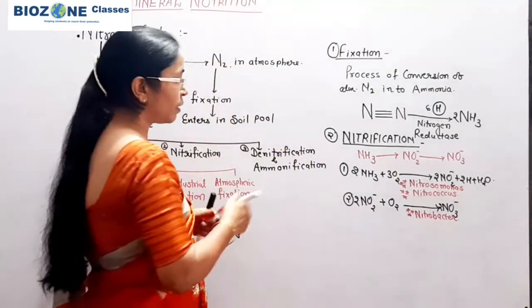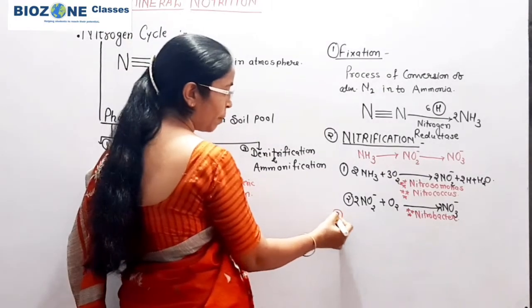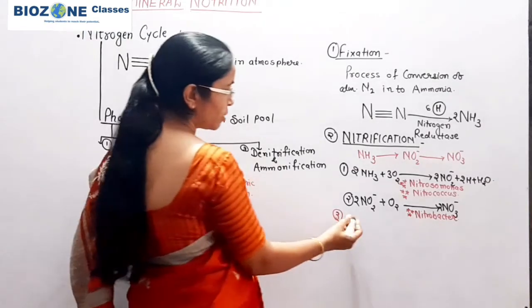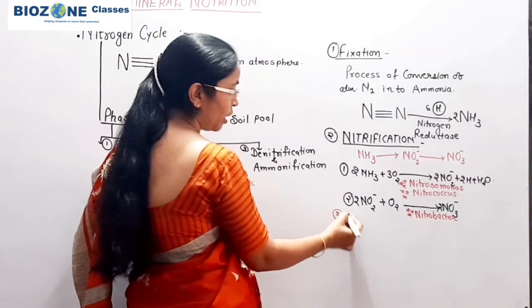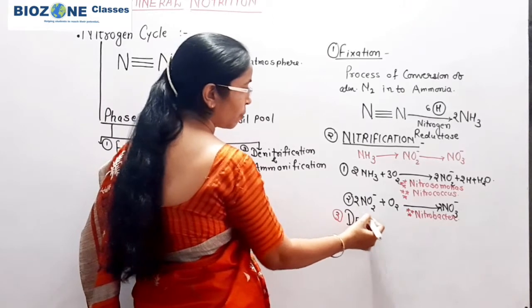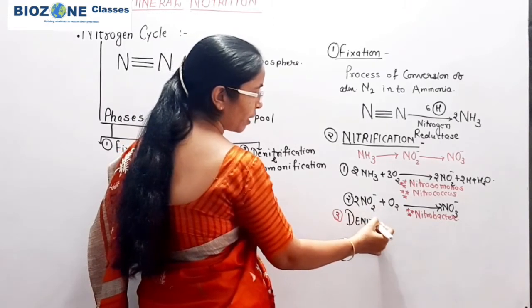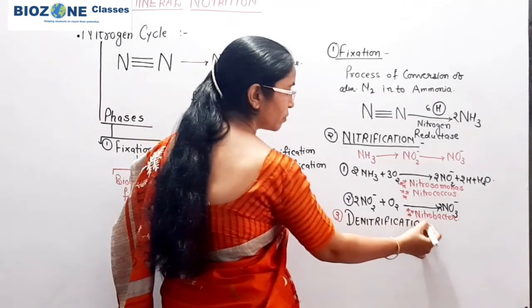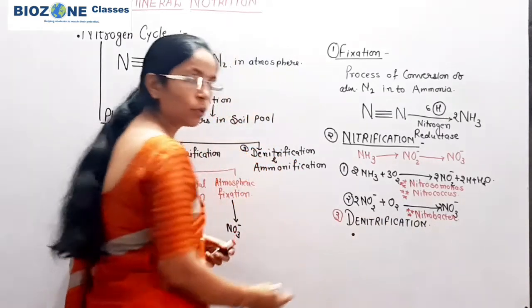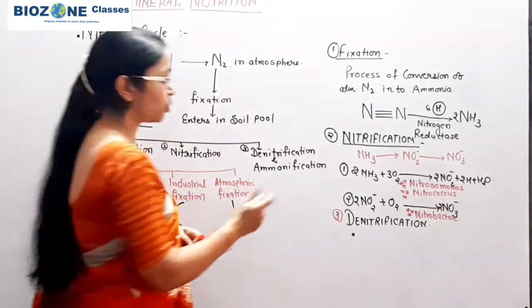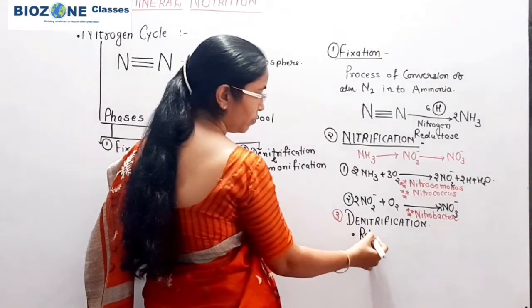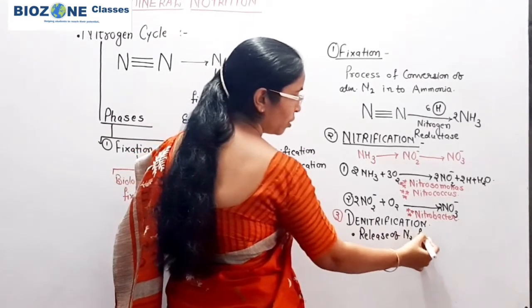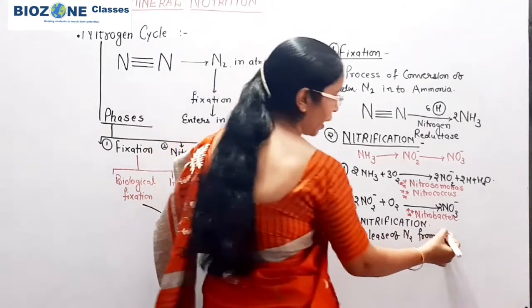Now next आप याद रखिए थर्ड फेज आप स्टडी करते हैं. The third phase of the nitrogen cycle is called denitrification. So denitrification, you remember, is just the opposite process. Denitrification, nitrification का opposite. Denitrification means, you remember, the removal of nitrogen or release of nitrogen. Release of nitrogen from nitrate.